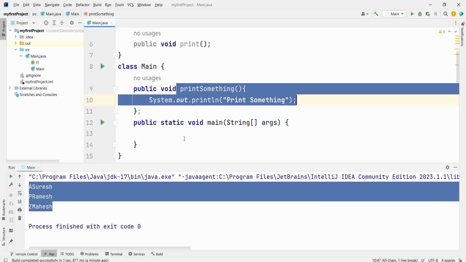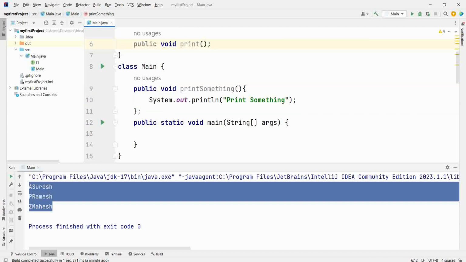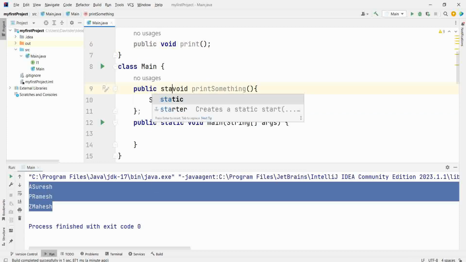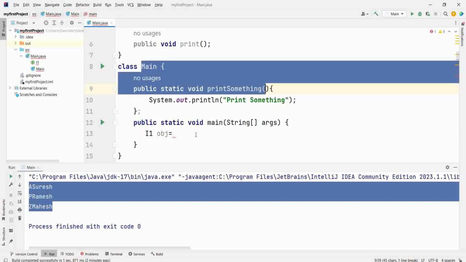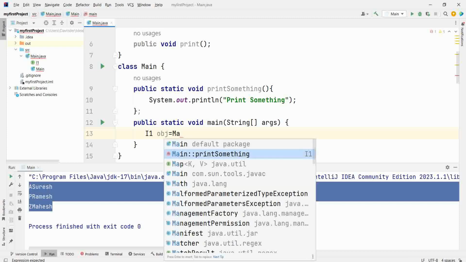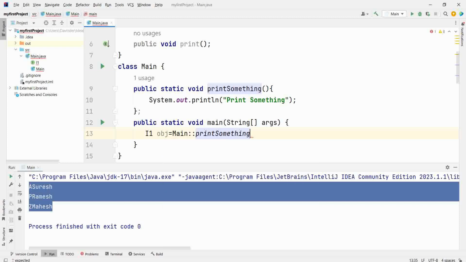How to do it? Now if this is the static method, so you can do it using the class name directly, like interface object I want to assign to this one, Main::printSomething.